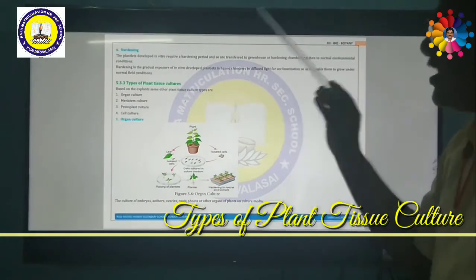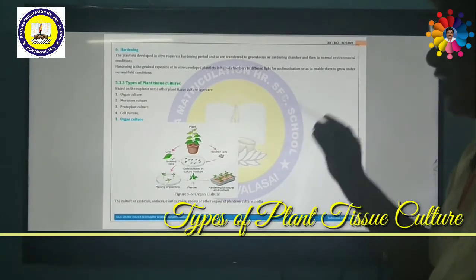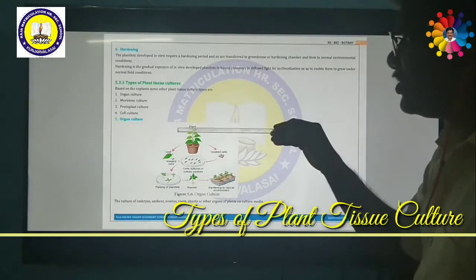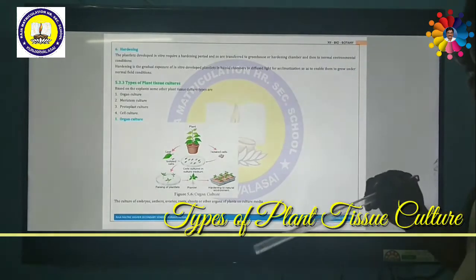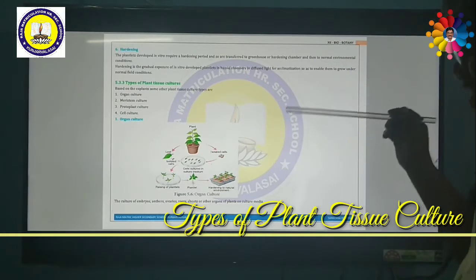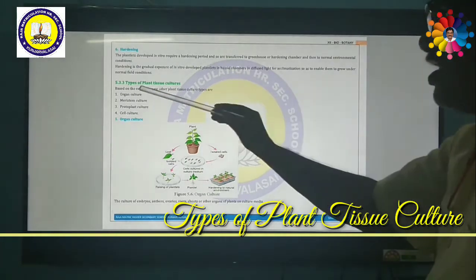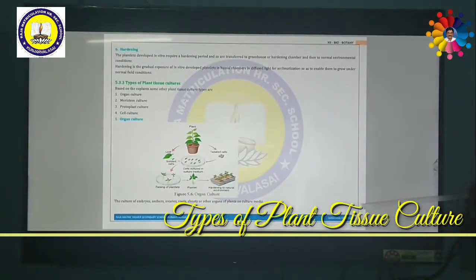The explant is an organ, either embryo or anthers or ovaries, root, shoot, leaf. If an organ is used for plant tissue culture, then this is called organ culture. So the culture of embryos, anthers, ovaries, root, shoot or other organs of the plant on culture media is called organ culture. Next one is meristem culture.